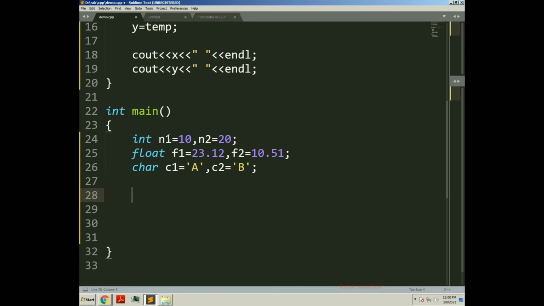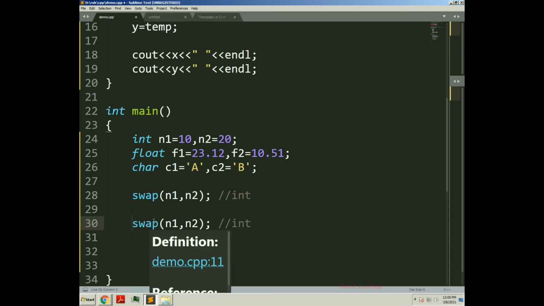Now let's try to call the swap function. First of all, swap, and here we will pass the integer values, so I will write n1, n2. Now I will copy this, and on the next line I will write swap. Here I will pass the float variables f1, f2.